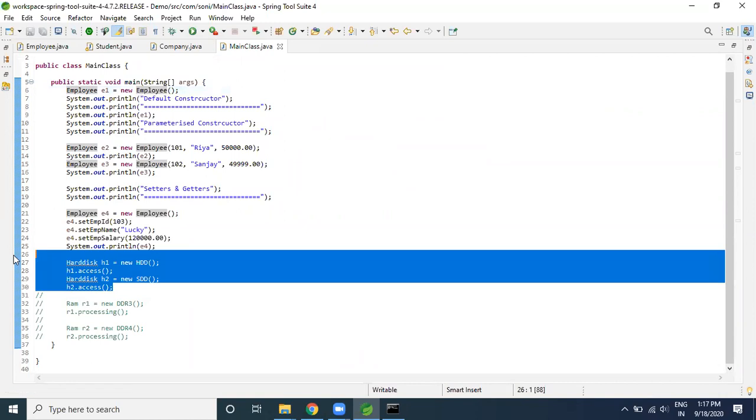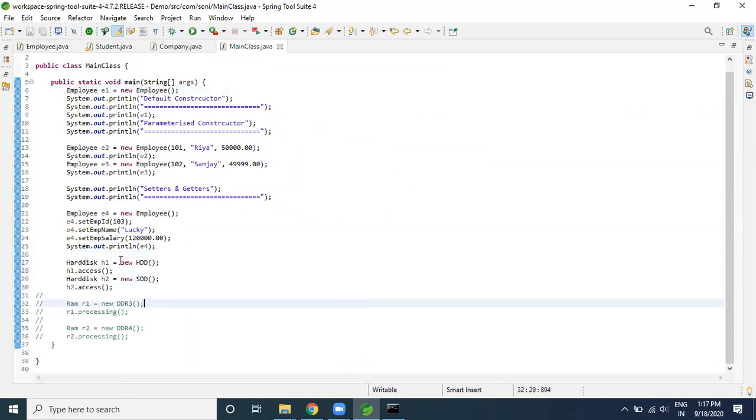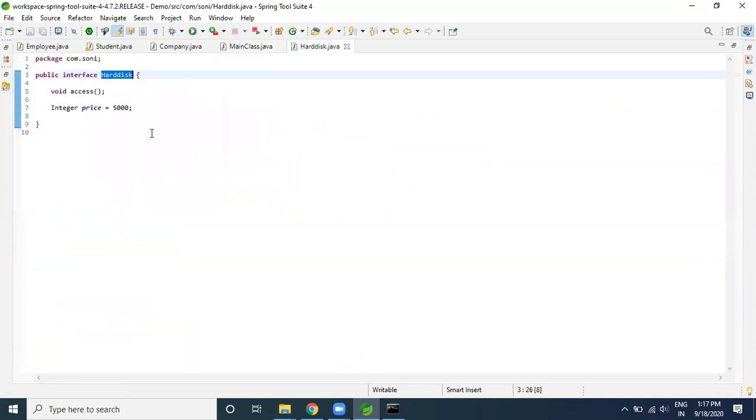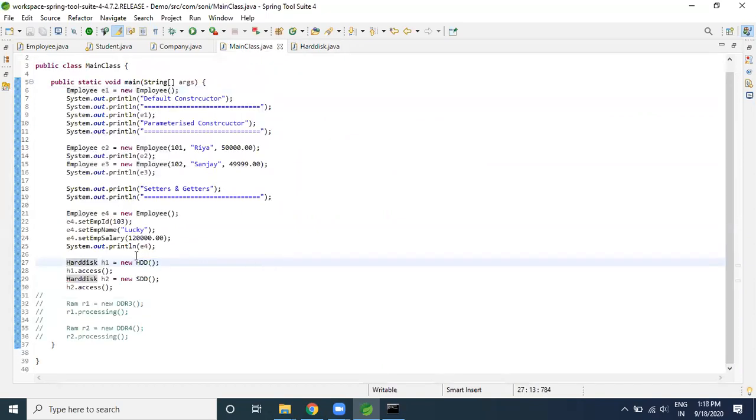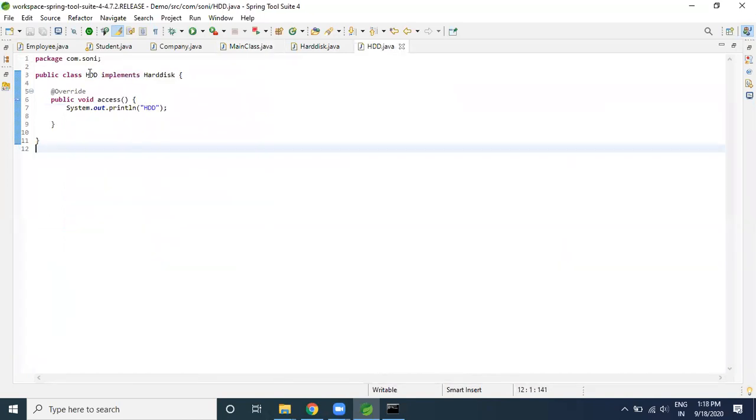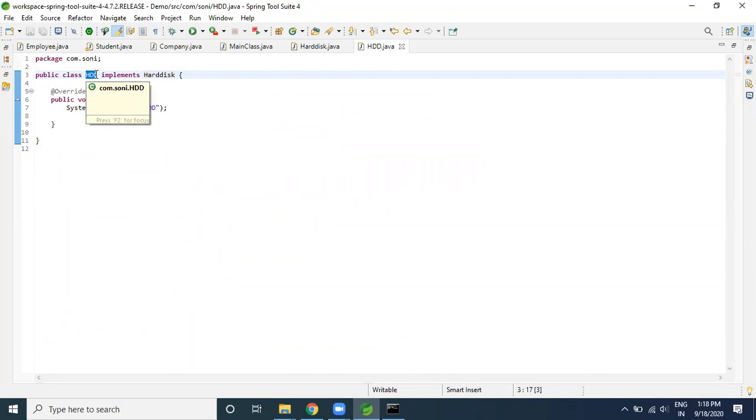How exactly? Let me show you here. So if you see, this HardDisk is nothing but the interface. See, this is the interface of the hard disk. And this HDD is nothing but a class which implements the HardDisk. So what I'm trying to do is implement the HardDisk as part of the HDD. HDD is my class and HardDisk is my interface, and I'm implementing it.